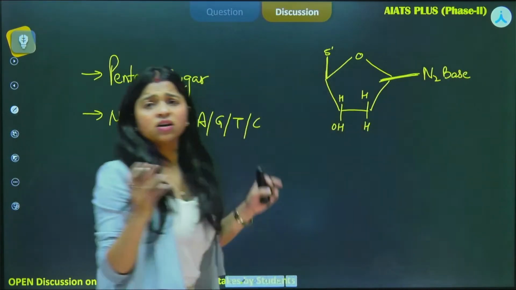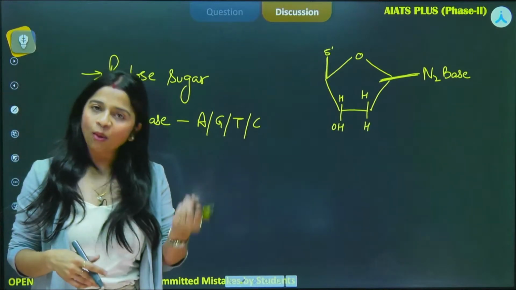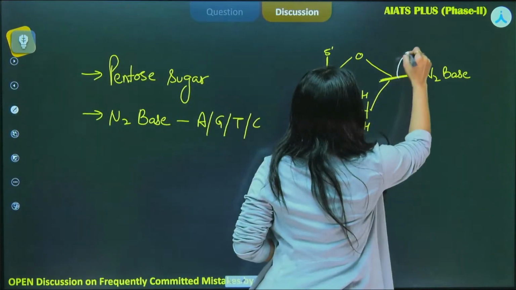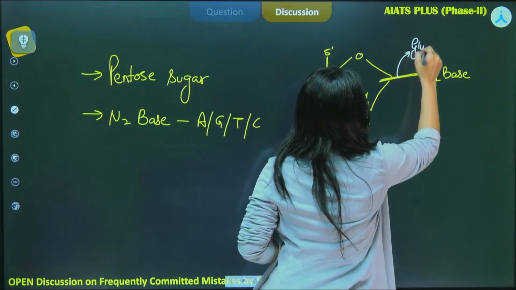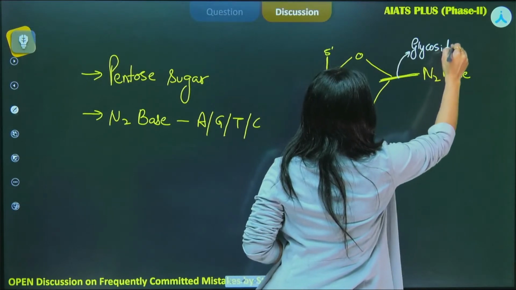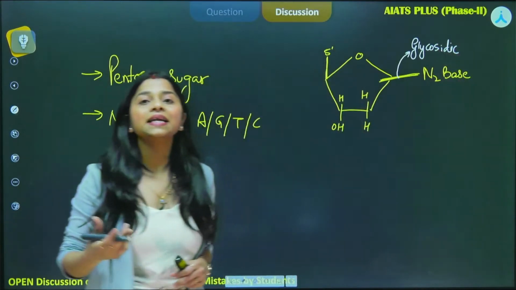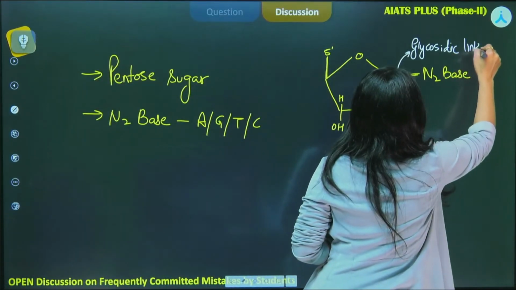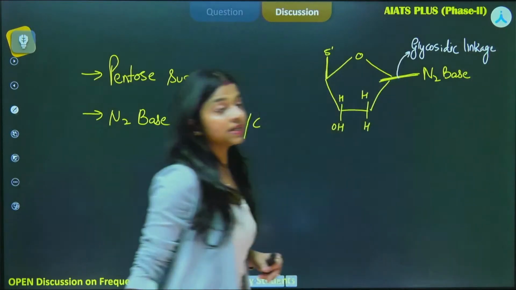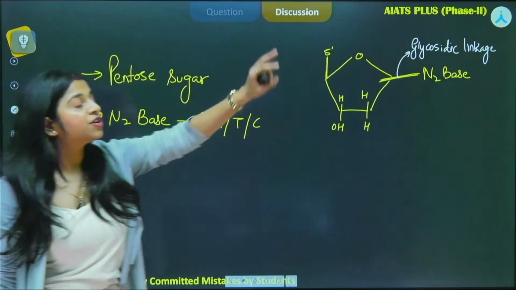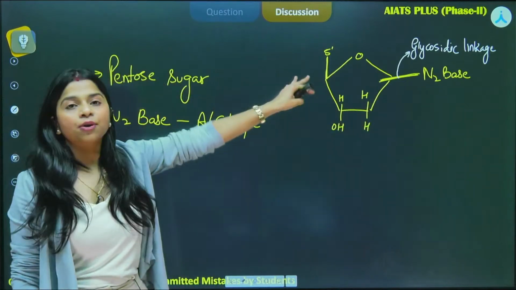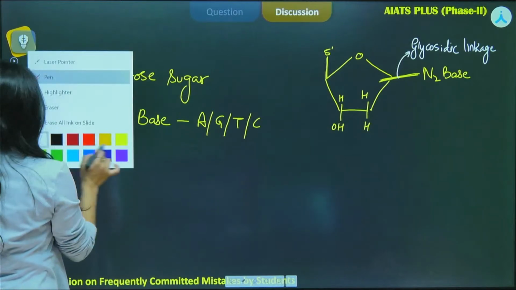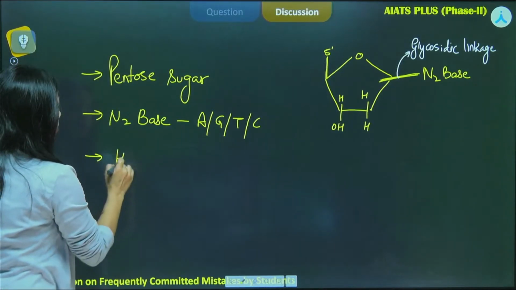So, this is the first carbon, here will be the presence of the nitrogenous base, okay? Now, it will not simply attach just like that. It has to form a bond, okay? And that bond is basically the N-glycosidic bond, okay? I am simply writing glycosidic bond over here, or it is also called the N-glycosidic linkage. Okay, anything can be asked in the question. N-glycosidic linkage will help the attachment of the nitrogenous base to the first carbon of the pentose sugar. Okay, clear with this?